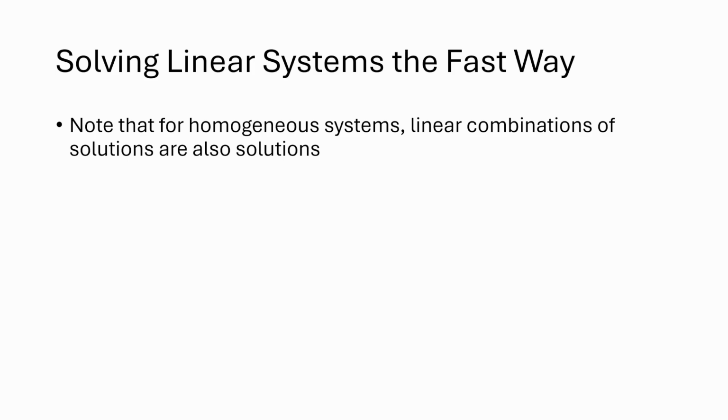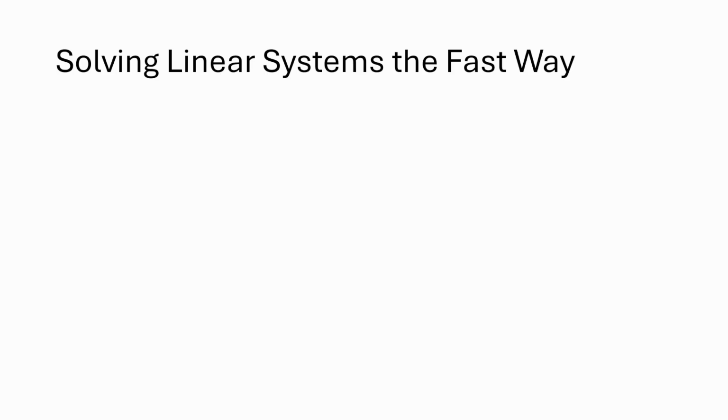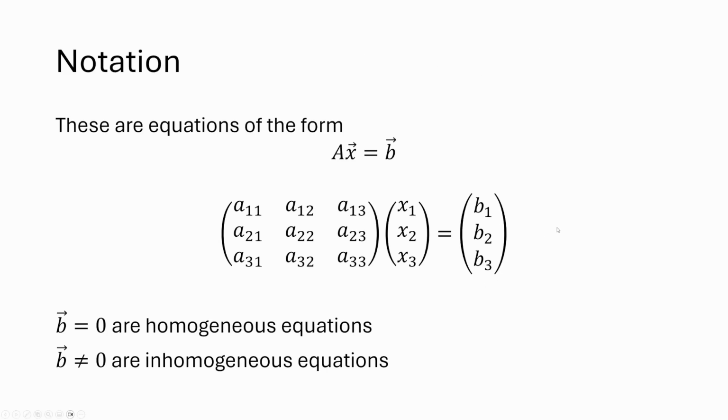With homogeneous systems, you have this property on the screen that if you have 2 solutions, any linear combination of those is also a solution. And this is where the matrix and vector notation is so powerful in understanding what's going on. Because if you have 3 variables like x, y, and z here, you think of that as a vector of variables, like you're finding a direction in space that solves that equation.